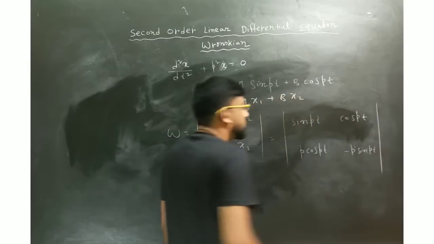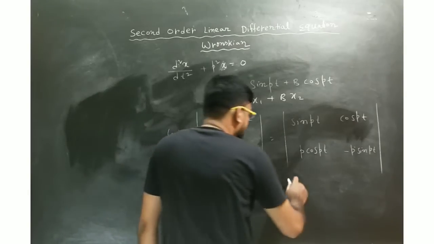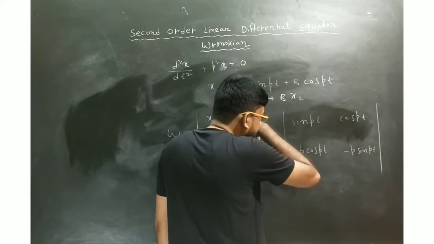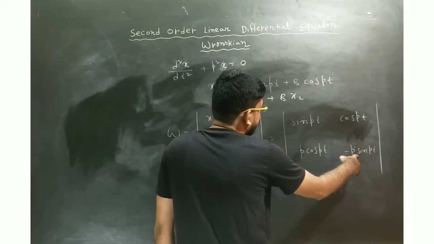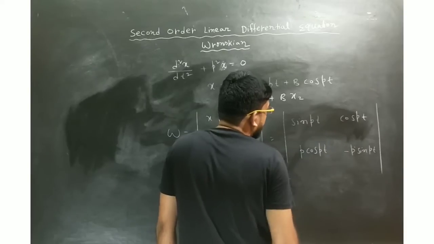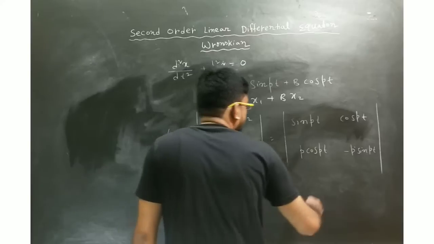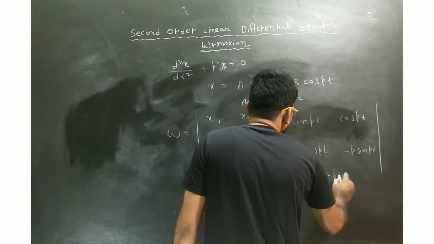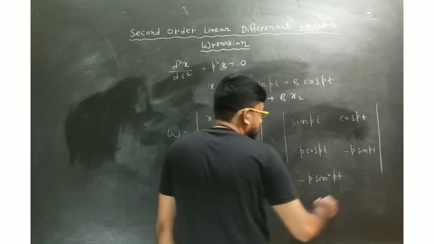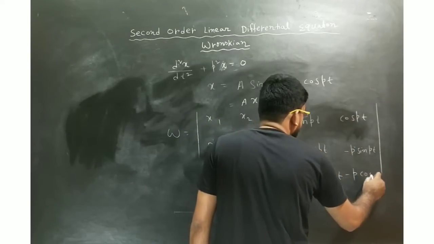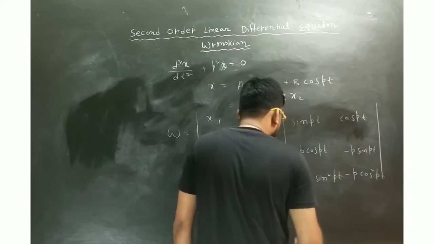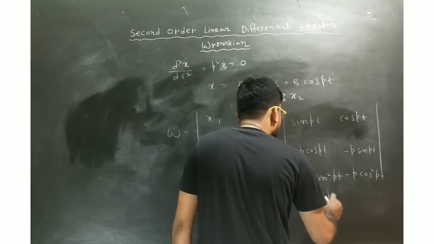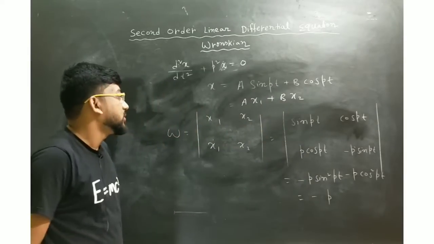So this is your Wronskian. Now if you solve this determinant, you will get minus p sin square pt minus p cos square pt. If you take p as common, you get sin square pt plus cos square pt, that is 1. So the Wronskian will be minus p.